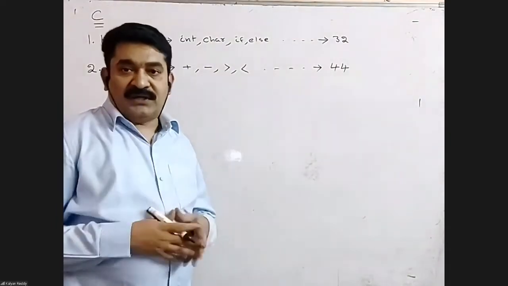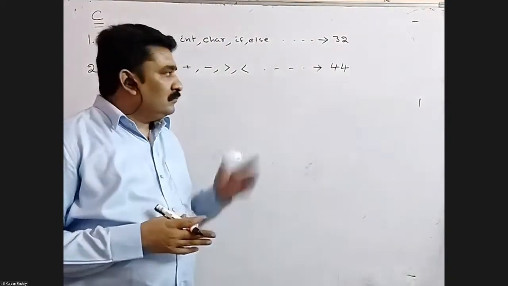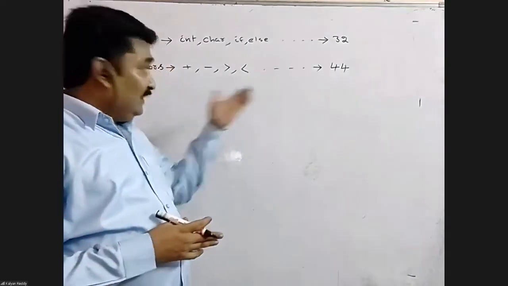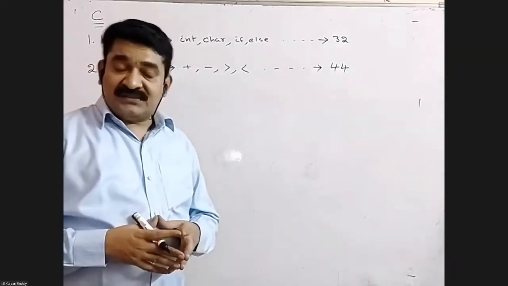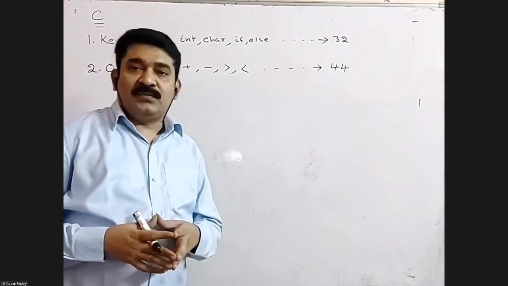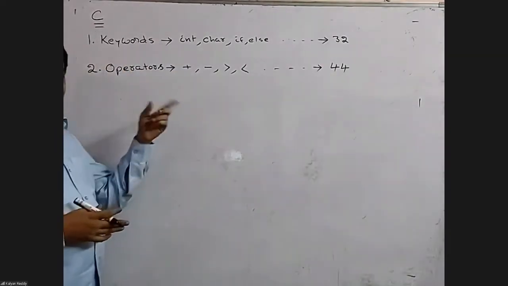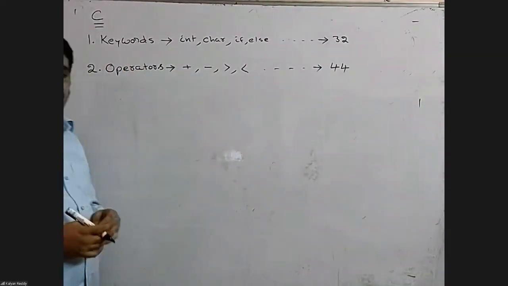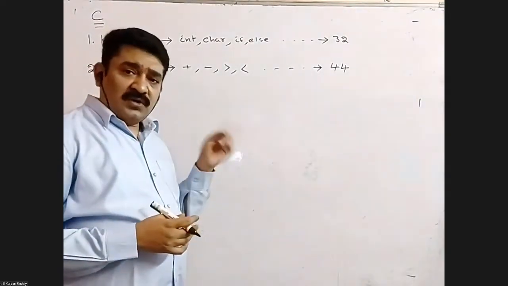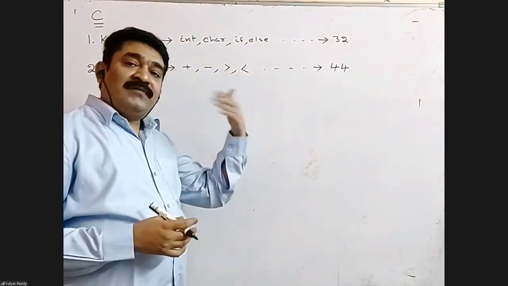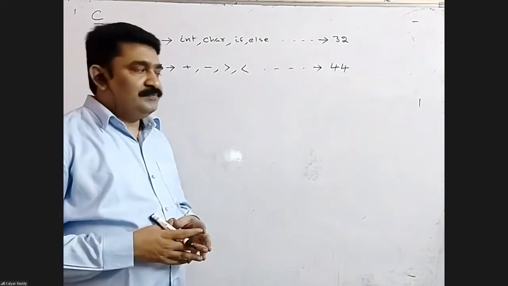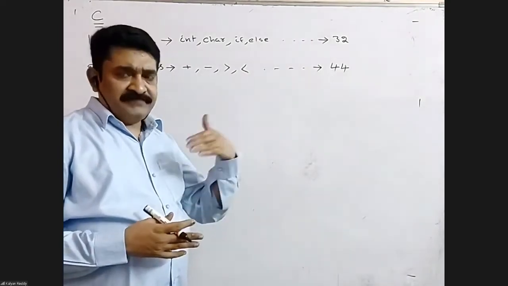A big operator set. Here in this 44, almost 50% are the mathematical operators. Mathematical operator means the same symbols we used in maths: plus, minus, greater than, less than. But not only this, we have n number of other different symbols also there. We're going to discuss them in running classes.